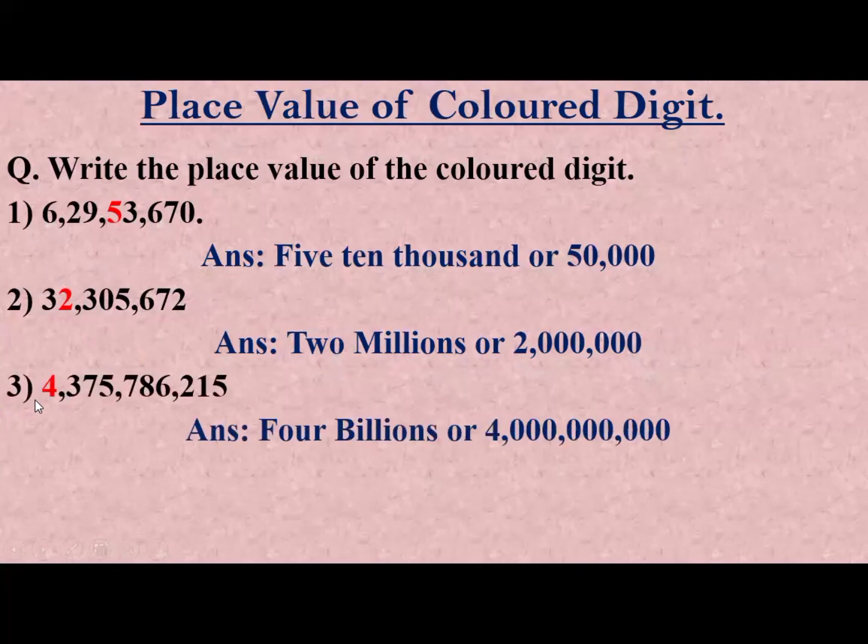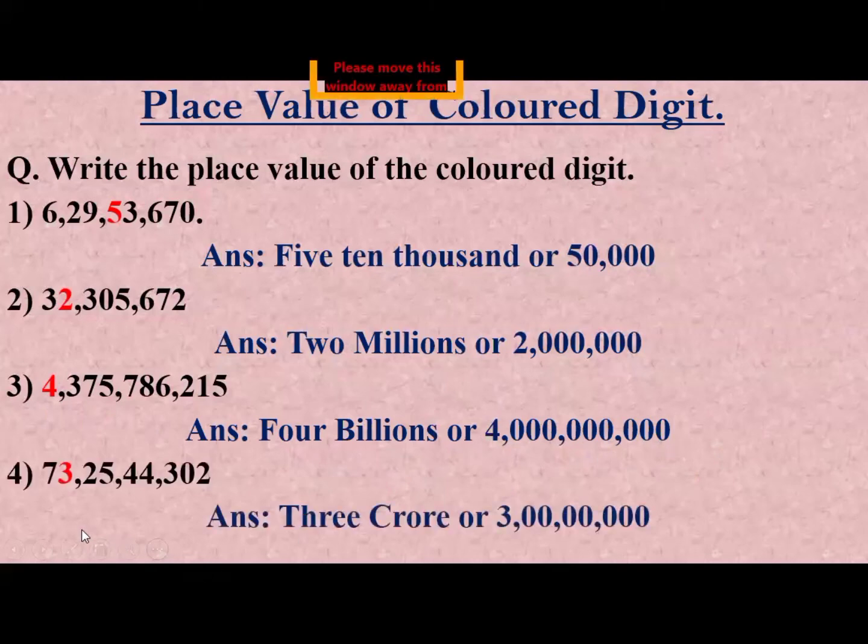Now tell me what is the place value of 4. 4 is written in billion group. So we write here 4 billion, and we also write 4 billion in figure. So first we write 4 comma, then we write 000 for million group, then we put comma, and then we write 000 for thousand group, then we write 000 for unit group. In this number, the place value of 3 is 3 crore. So first we write in words 3 crore, then we write 3 crore in figure.